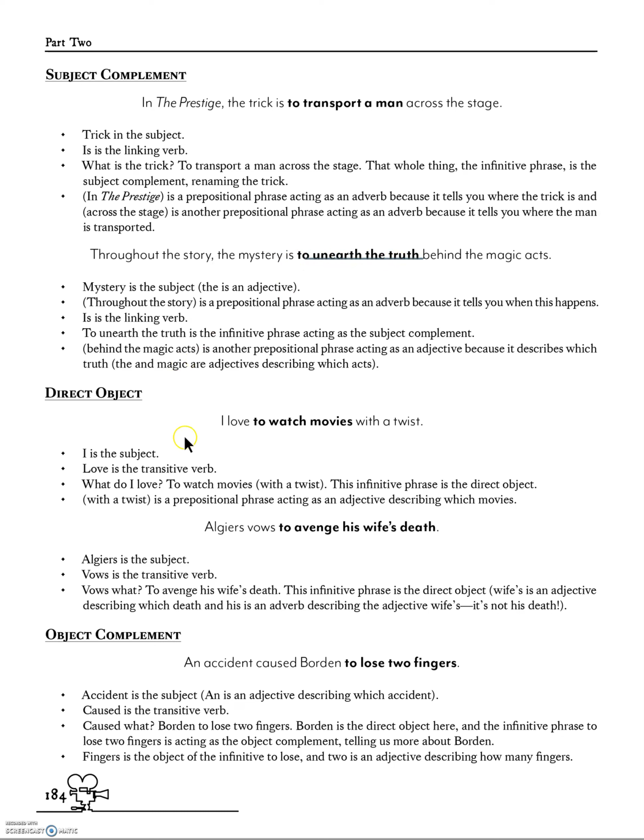They can also be direct objects. "I love to watch movies with a twist." So to watch movies is my infinitive phrase acting as the direct object. "Angier vows to avenge his wife's death." That's not a spoiler, it happens at the beginning. To avenge death would be the infinitive phrase. It's the thing Angier vows, so it's the direct object.